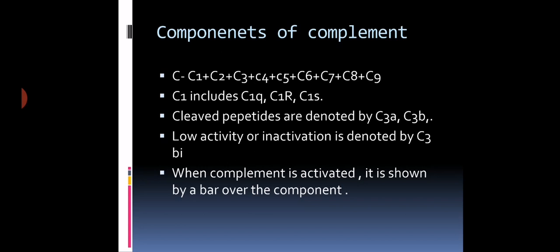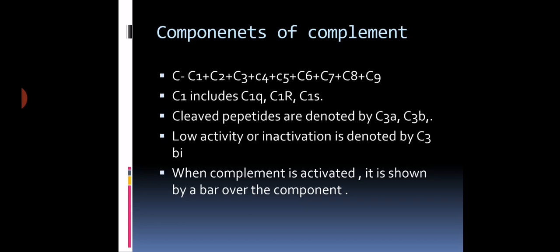Together they constitute one system which is called the complement system. Then the C1 component includes three sub-components called C1q, C1r, C1s.